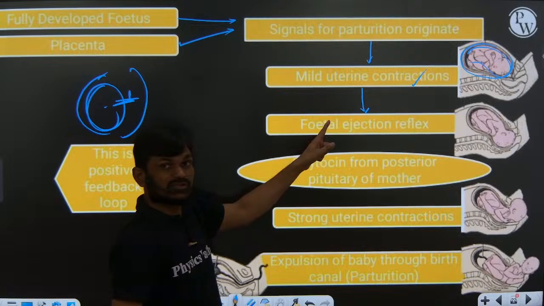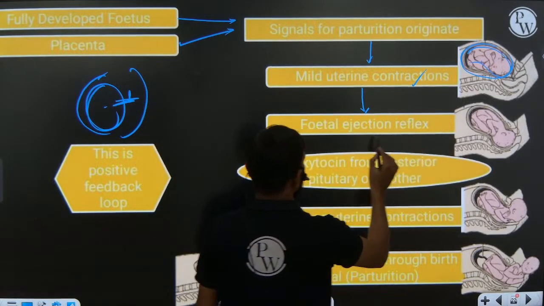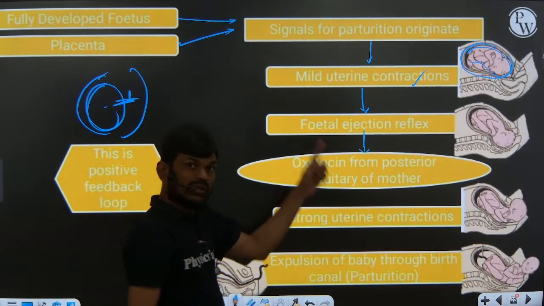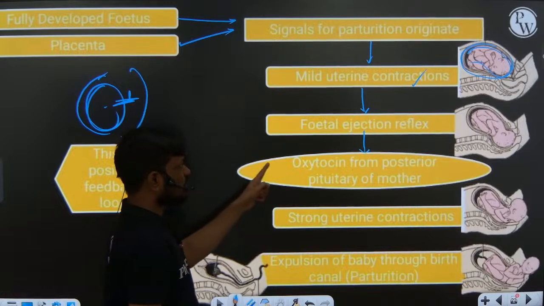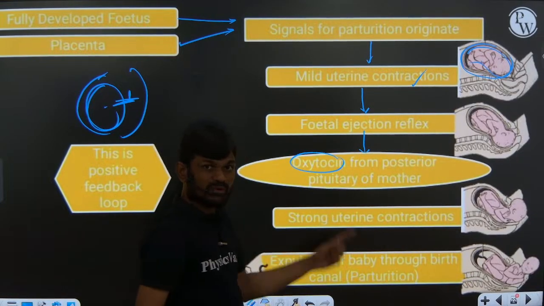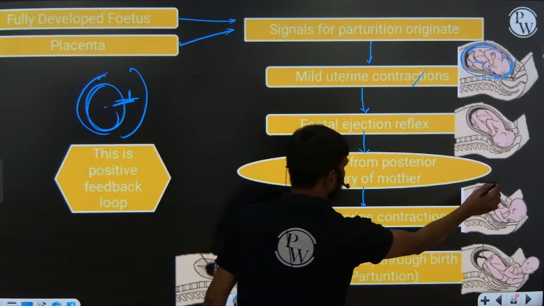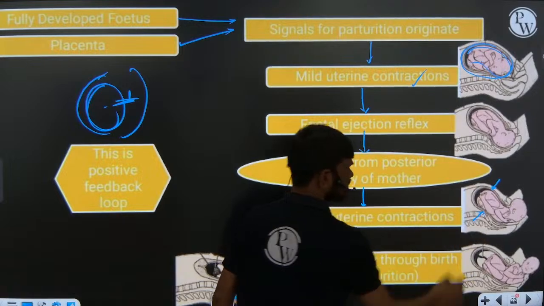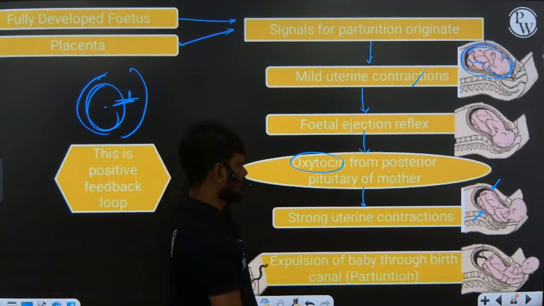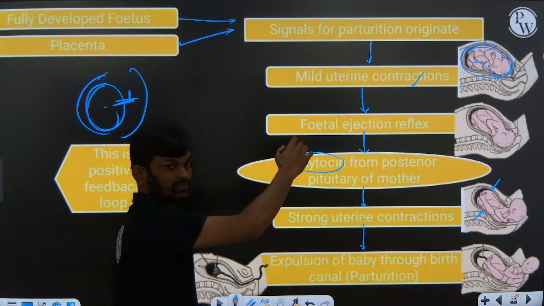Fetal ejection reflex. So this fetal ejection reflex, you can see, sends a signal to the hypothalamus. So the posterior part of the hypothalamus is releasing hormone from the mother. That hormone stimulates the uterus. So again the uterus undergoes contraction. That contraction again sends a signal to the hypothalamus.